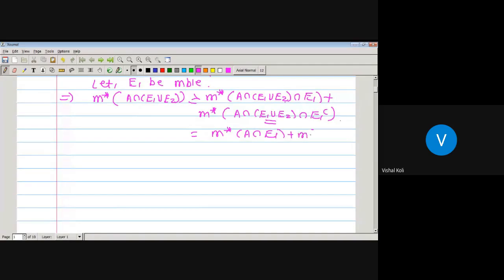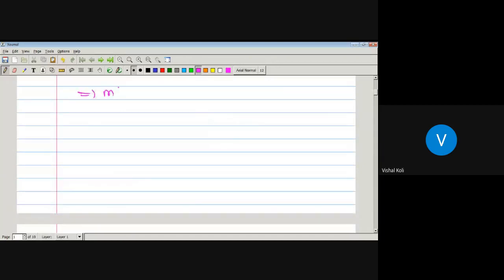plus the outer measure of A intersection E2. So here the outer measure of A intersection (E1 union E2) is greater than or equal to the outer measure of A intersection E1 plus the outer measure of A intersection E2, which is for two sets.